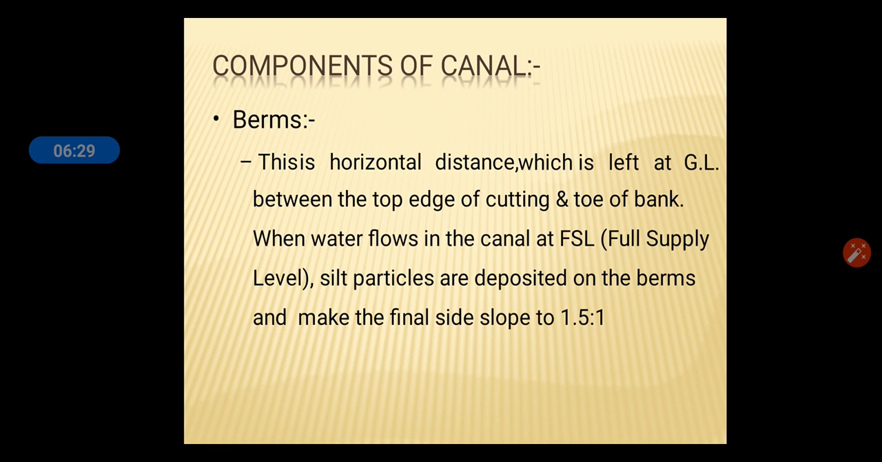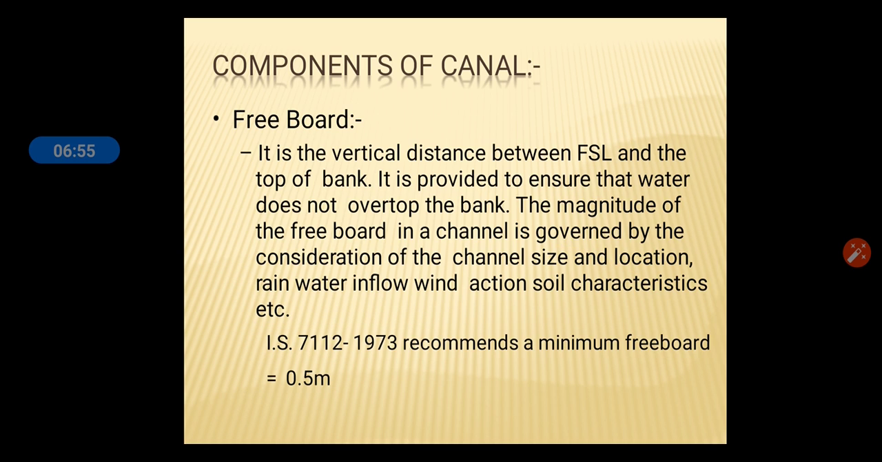Components of canal. Berms: this is a horizontal distance which is left at ground level between the top edge of cutting and the toe of the bank. When water flows in the canal at FSL, full supply level, silt particles are deposited on the berms and make the final side slope 1.5 to 1. Freeboard: it is the vertical distance between FSL and the top of the bank.